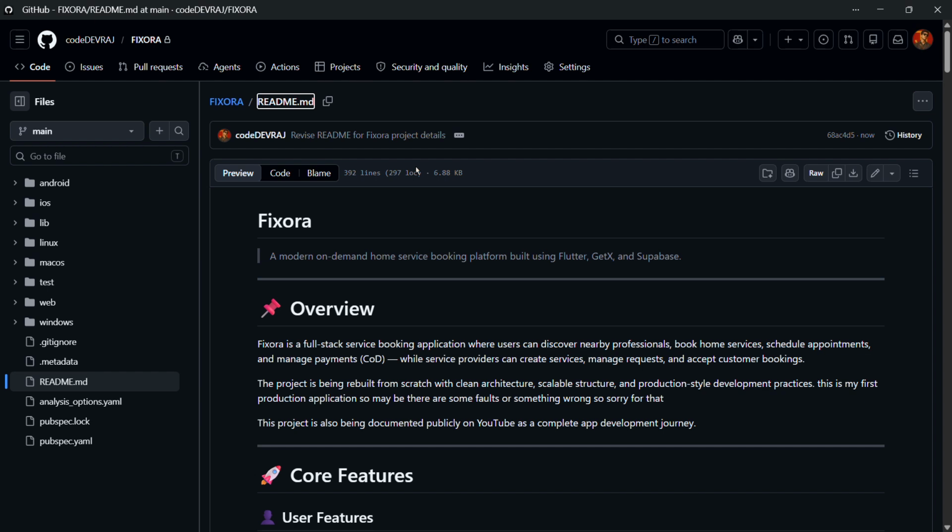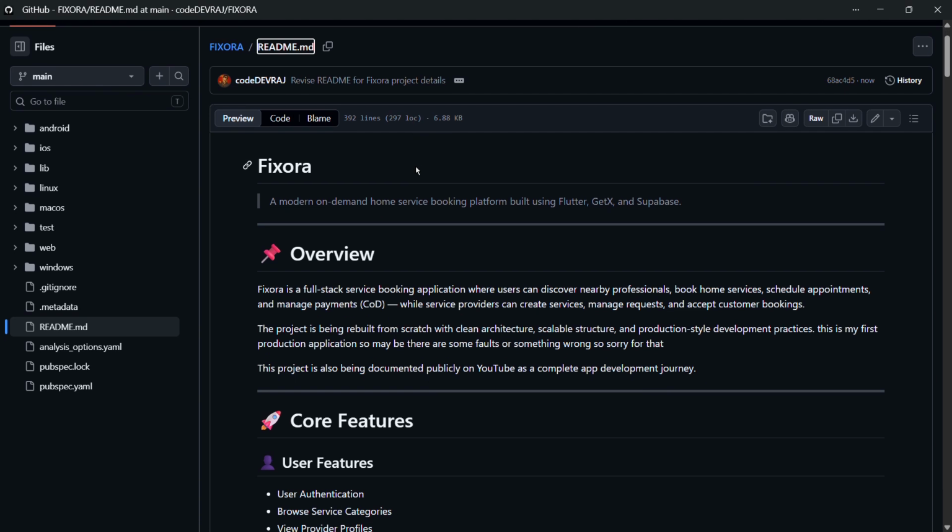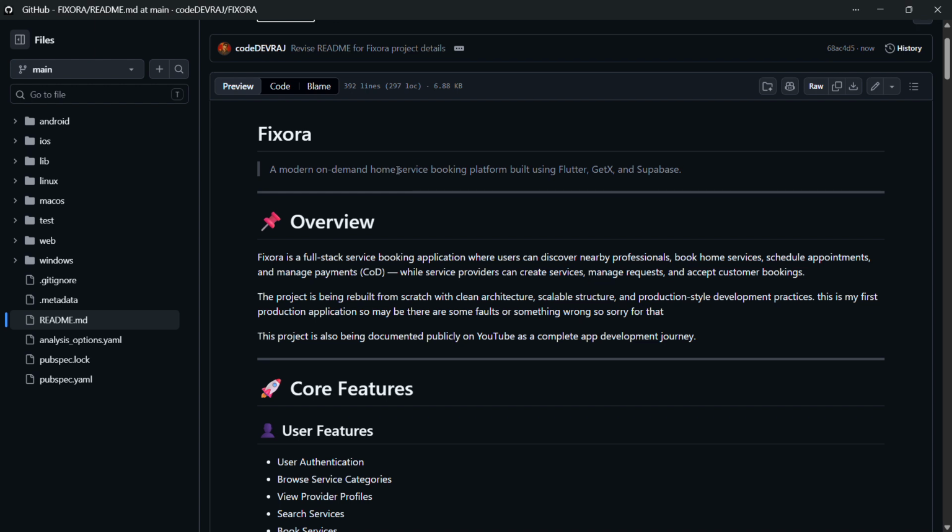I am going to show you my complete journey behind building a production level application using Flutter. Here are some insights of my project. It's a service booking platform built using Flutter, GetX and Supabase.